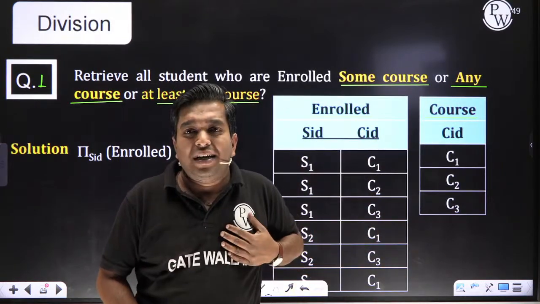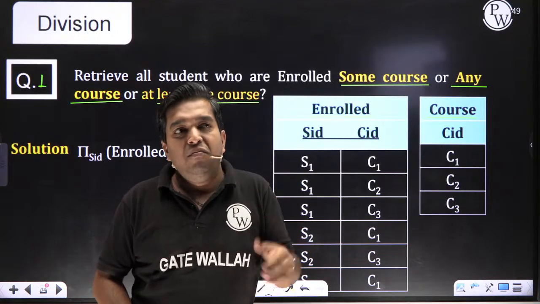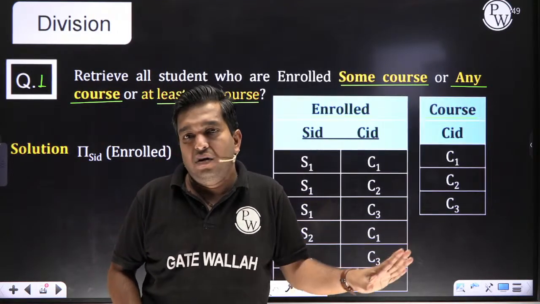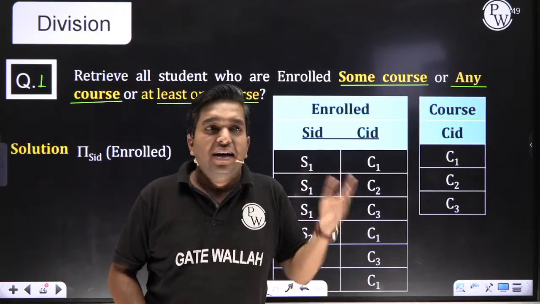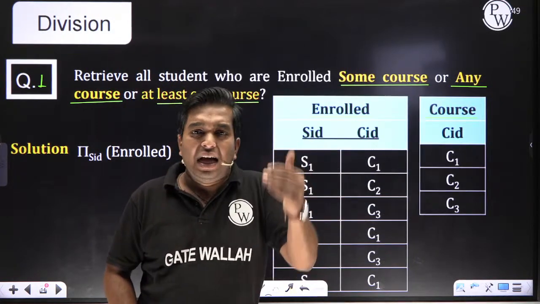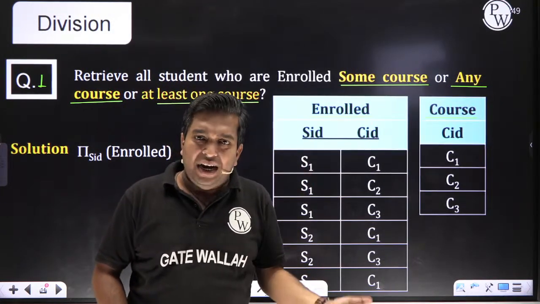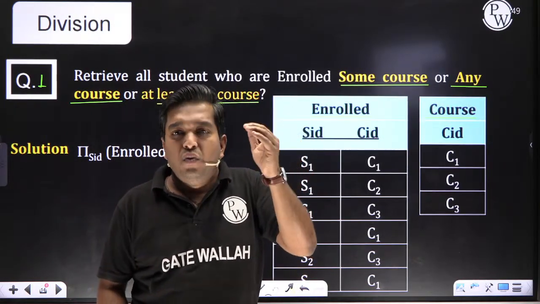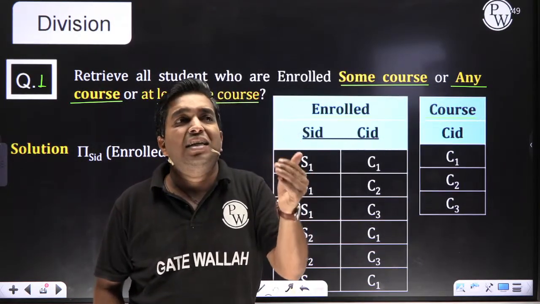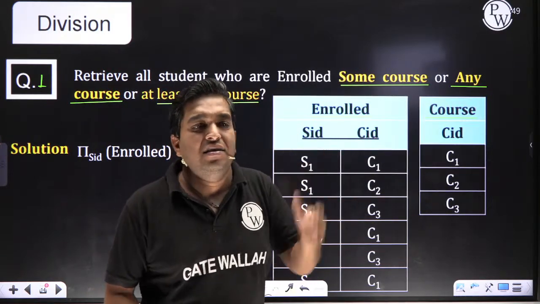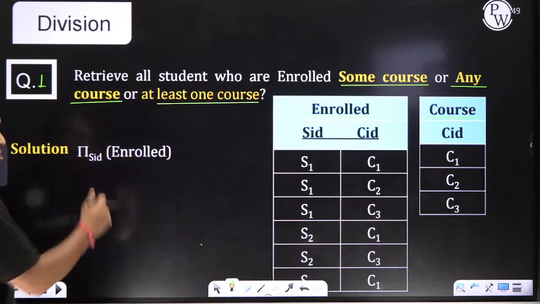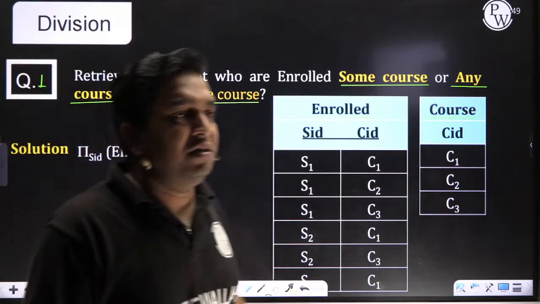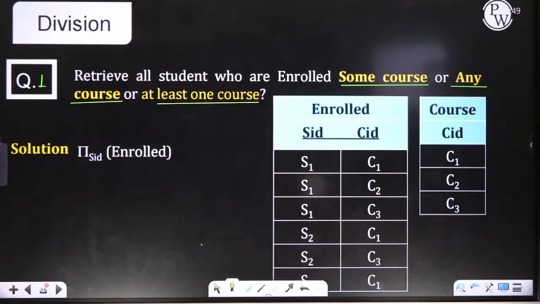Then what do I do, beta? I will just find the name from the attendance table. That's all. I'm not applying any mathematics. I just find the name. Then I will get the students who enrolled in at least one class, or some class, or any class. So what is the output for this one? Everyone let me know fast. What output will come, children? Please fast.